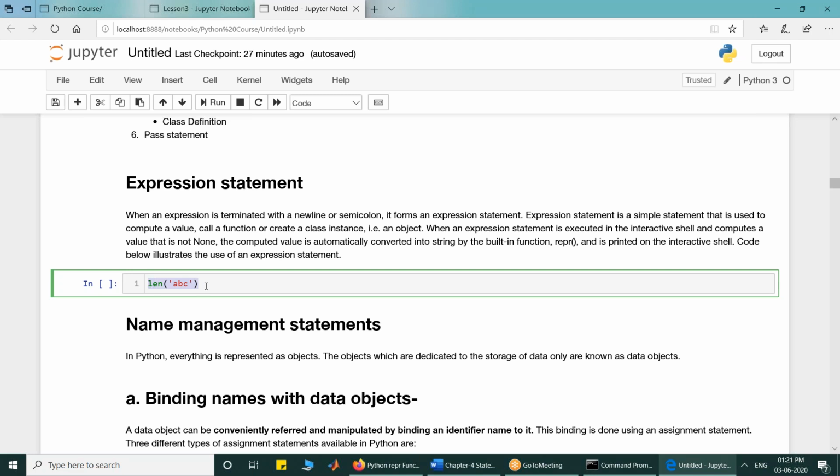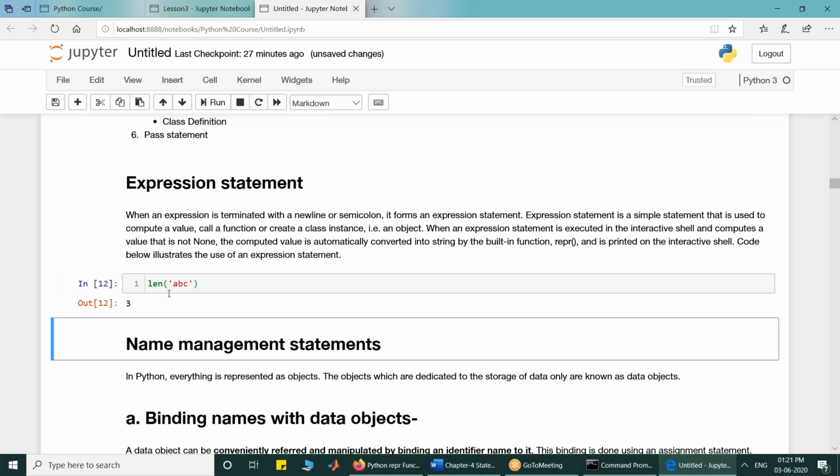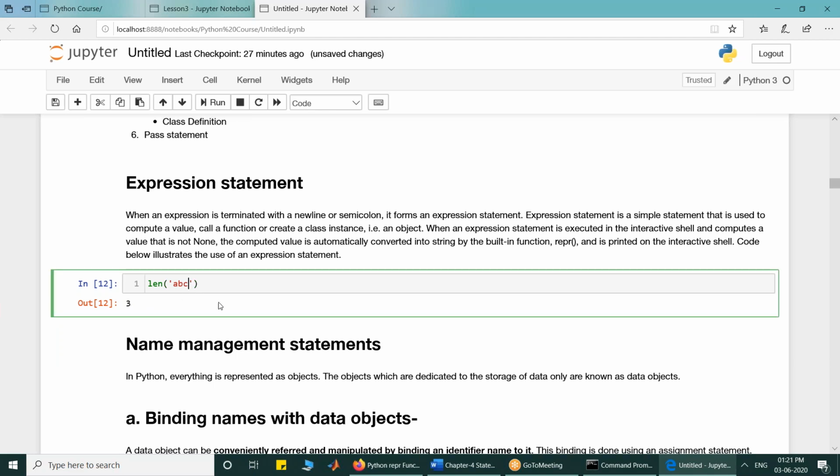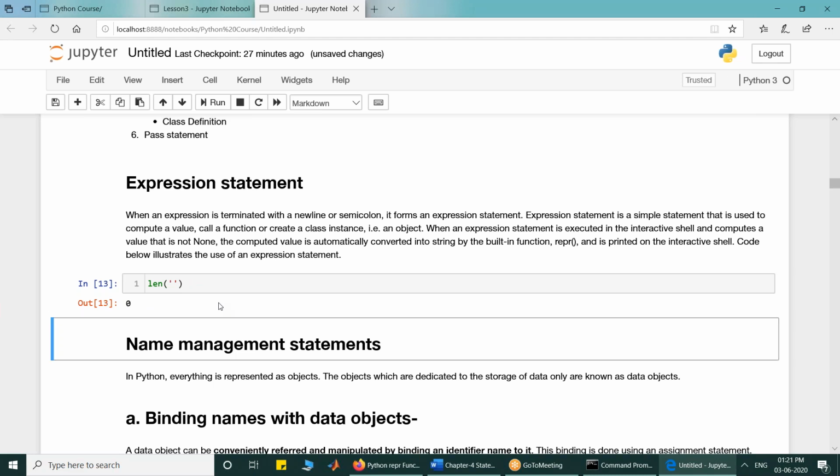And since 3 is a non-string value, it is converted to string. So 3 gets converted into string automatically by the wrapper function, which gives the printable representation. So it converts 3 into printable representation, and if I execute it, I will get 3 as result. If I put an empty string and execute it, the length is none, so none is the value, so I will get 0.